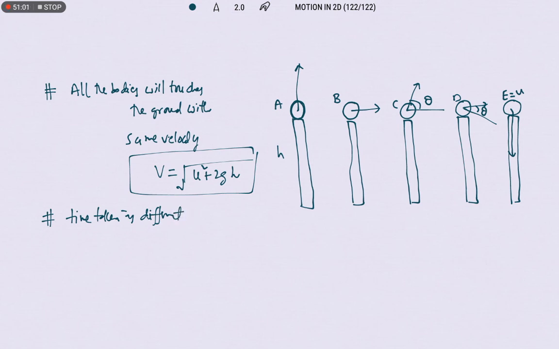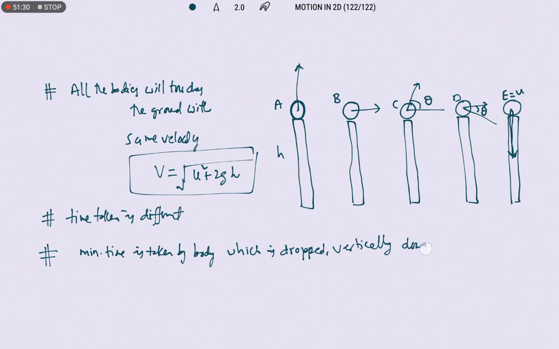Sir, which will take minimum time to reach the ground? The object which is projected downwards will take minimum time. So minimum time is taken by the body which is projected vertically downwards. Sir, which will take the maximum time?